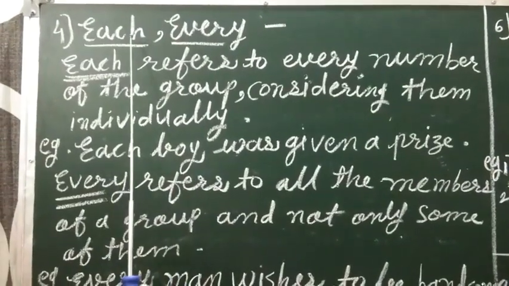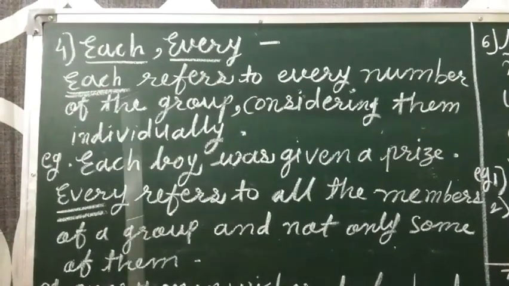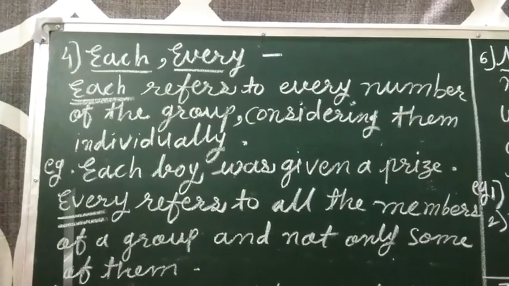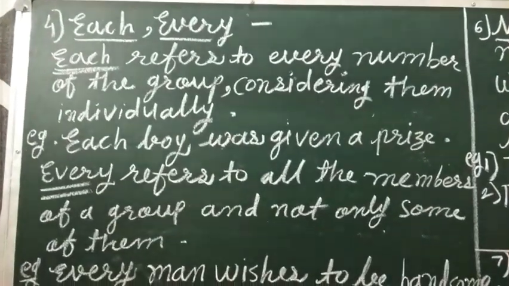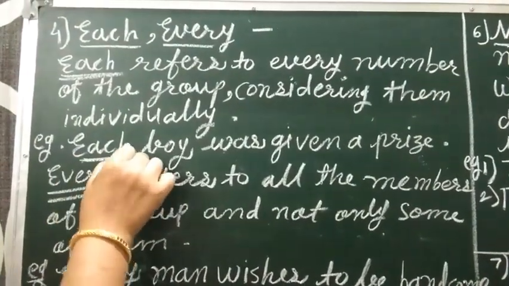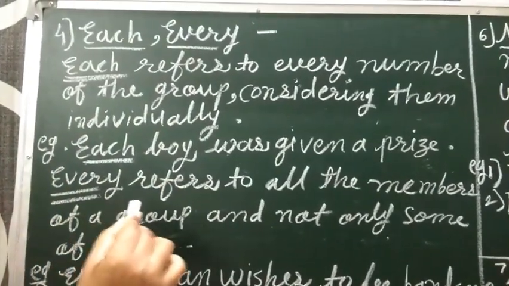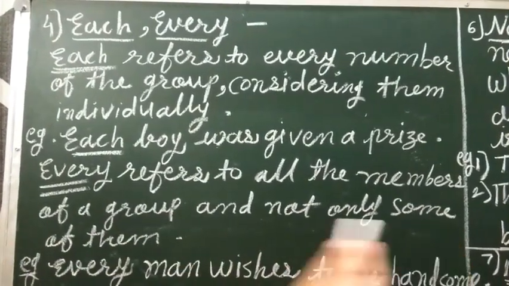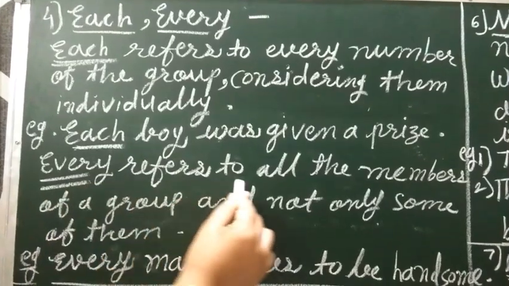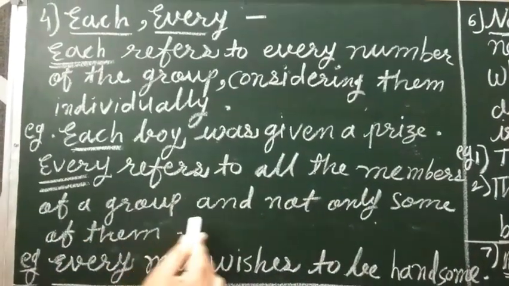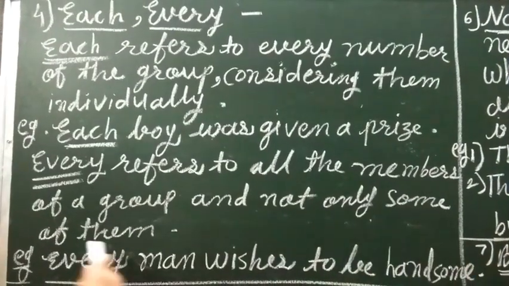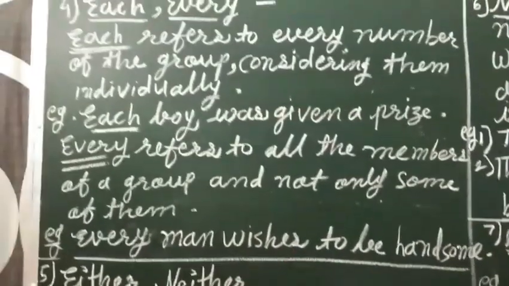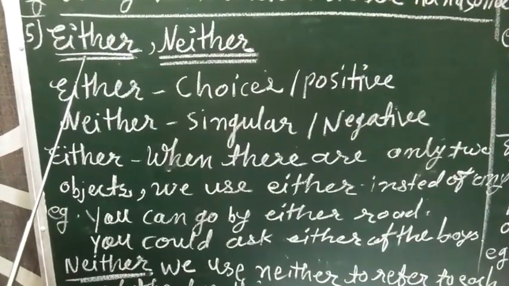Each, every. Each refers to every member of a group, considering them individually. Each boy was given a prize. Then every refers to all the members of a group, not only some of them. Every man wishes to be handsome. Everyone, not single.